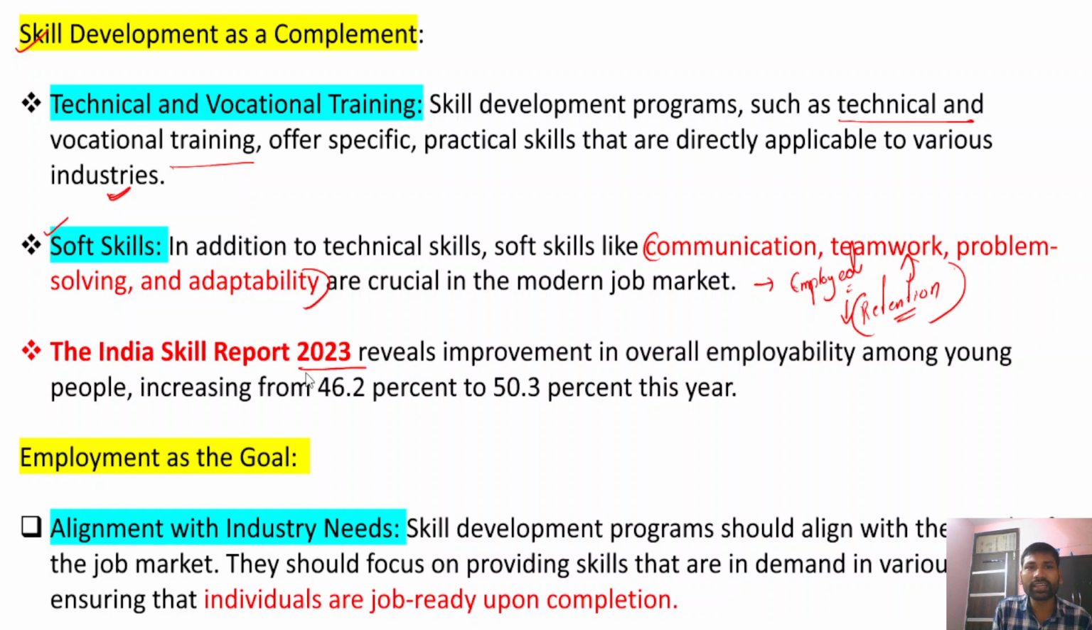Now, if you look at the India Skills Report, this is one of the very important reports, and it gives an overall understanding of the situation of India's skills. This report reveals that there's an overall improvement in employability. Employability means, of the students coming into the workforce, how many are readily employable. Earlier this employability was around 46.2 percent. Now it has increased from 46.2% to 50.3%.